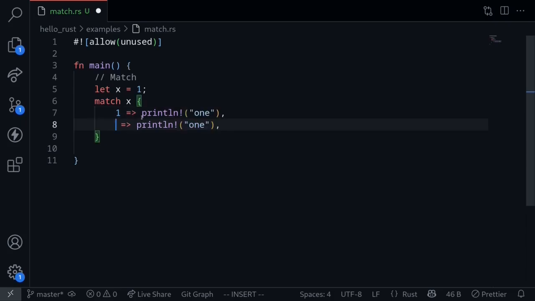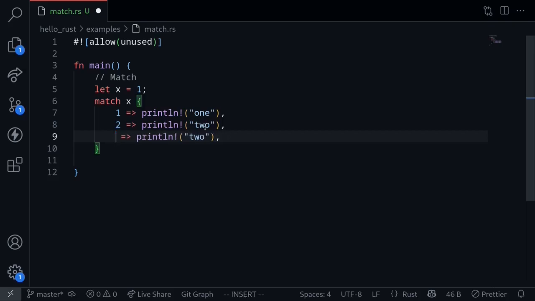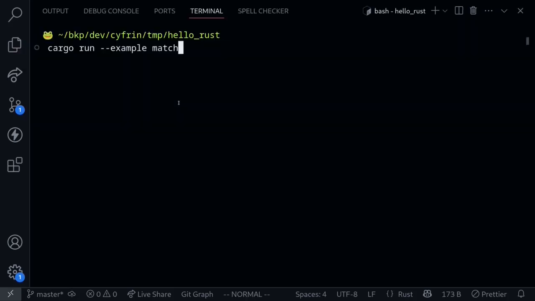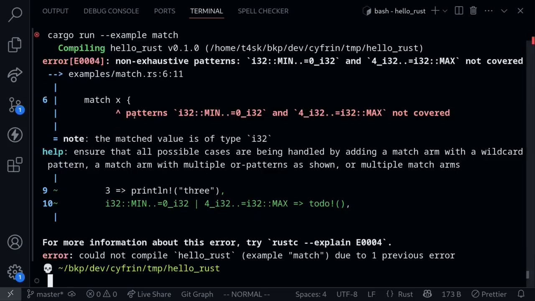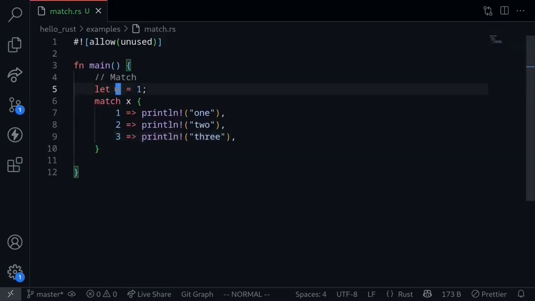If you wanted to match x equal to 2, then let's print 2 over here, and then match for 3 as well. Now, if you try to execute the code, we'll get a compilation error saying that not all possible values of x were matched. Here, the value of x is an i32. But for the conditional statement, we're only matching for the case of x equal to 1, 2, or 3. We need to match for all possible cases of the value for x.